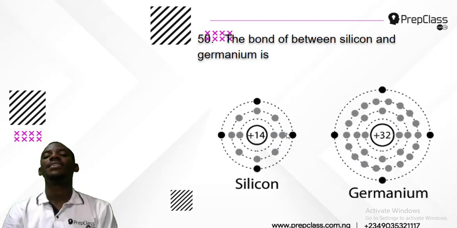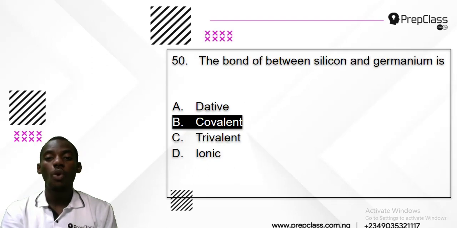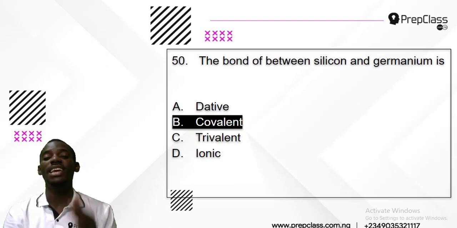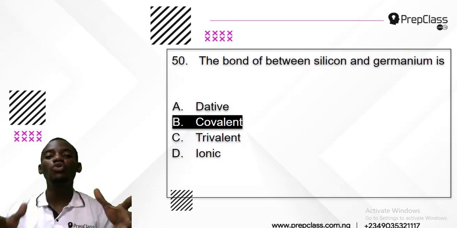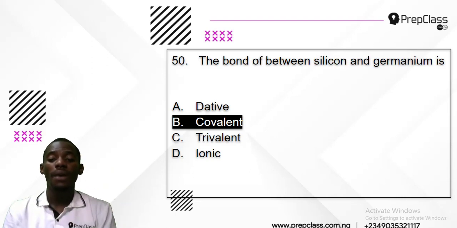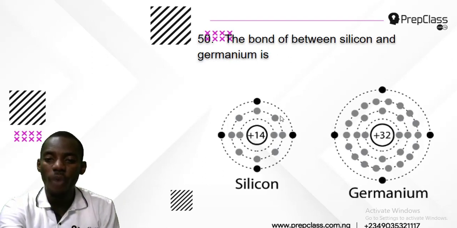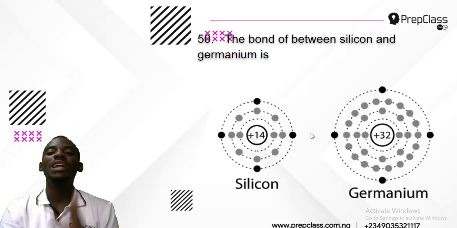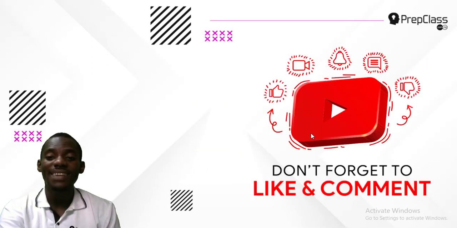Whenever there's a sharing of electron, that bond is called a covalent bond. And don't forget that ionic bond has to do with transfer of electron. But if the two of them are sharing, that will become a covalent bond. So if they share, that means that germanium will now have 8 and silicon will have it. That means they are sharing the 4 between themselves, and they will now bond that way. And whenever electrons are shared, it is a covalent bond, and that is the answer to number 50.